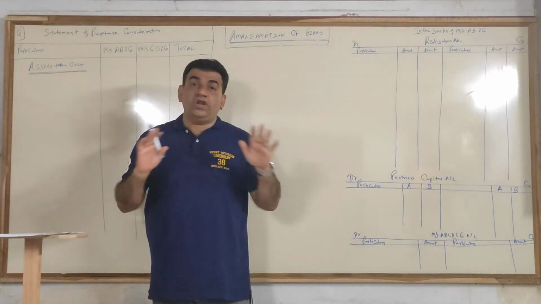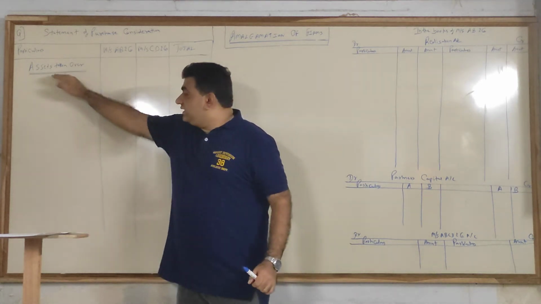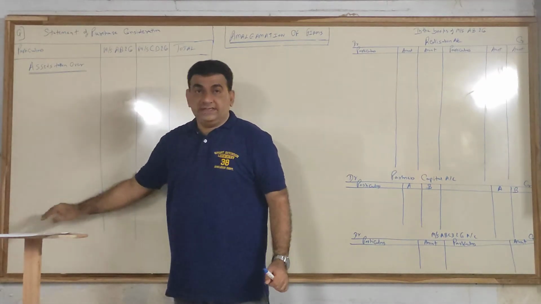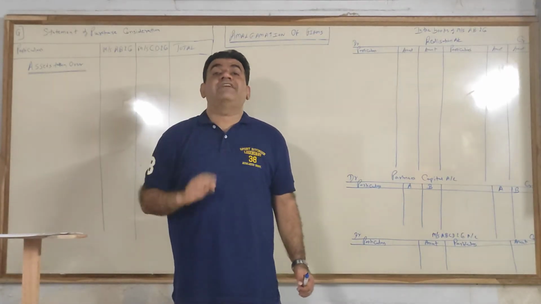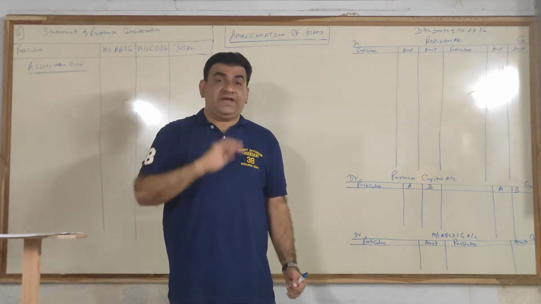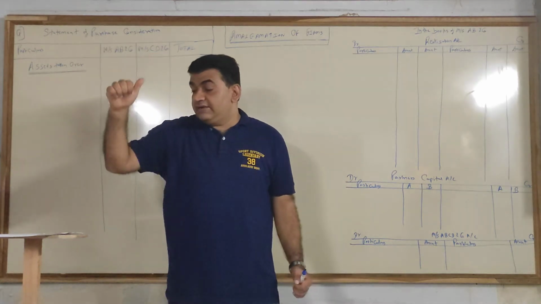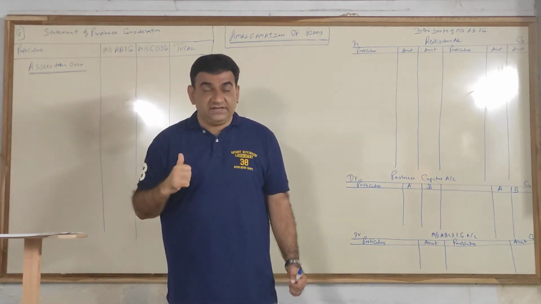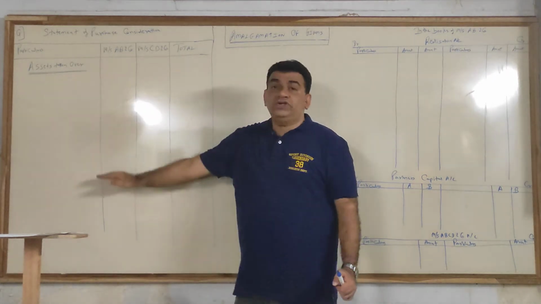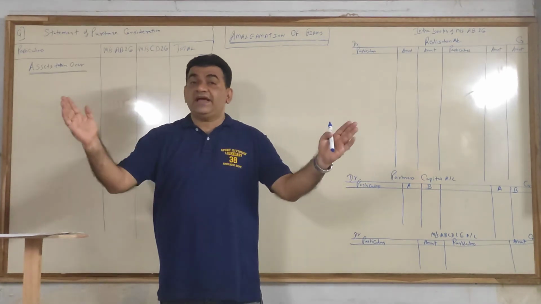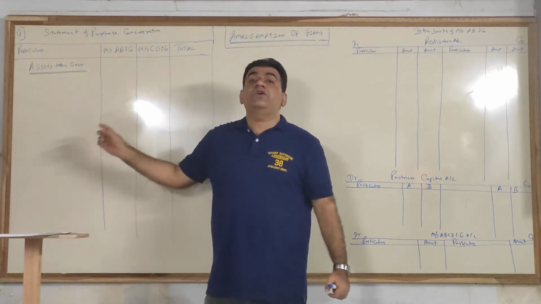So 6 assets all are taken over. So what you will do, understand very carefully, I am going very slow. You will list down all the 6 assets because all are taken over. Now what about the value? They may give you revised value, like in this case, adjustment number 1. Revised value of land and building, plant and machinery, furniture and fixture is given. So wherever they give you revised value, you will put the revised value. Where the revised value is not given, you will record the book value.